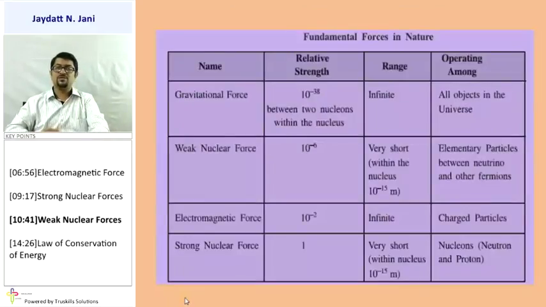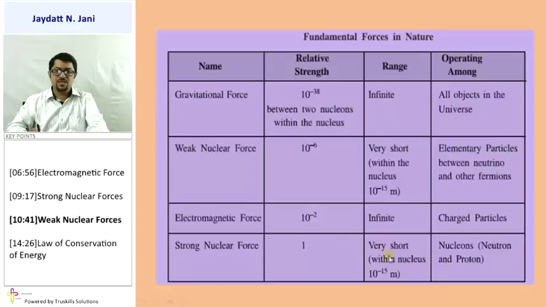So here we have a simple relation. Strongest is the strong nuclear force. The second one is the electromagnetic force. The strong nuclear force is 100 times stronger than the electromagnetic force. Strong nuclear is a short range force because it is exerted between proton-proton, proton-neutron and neutron-neutron, which lies within the nucleus only.